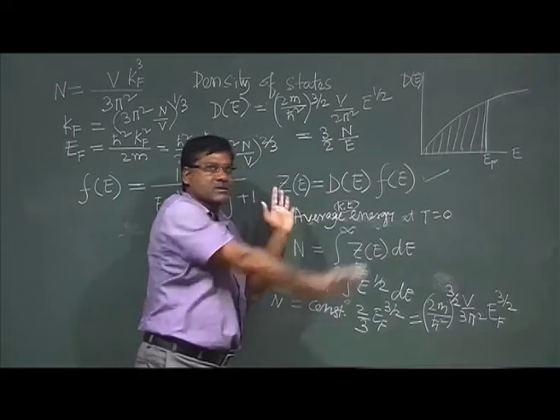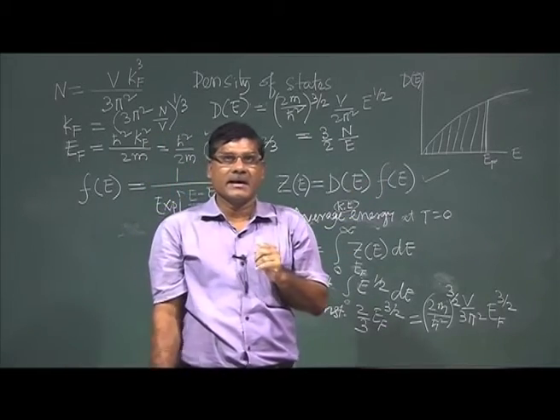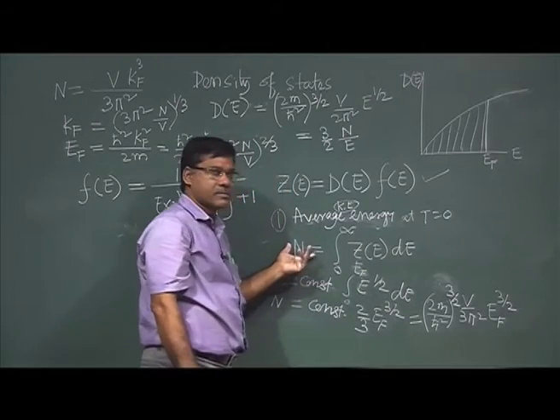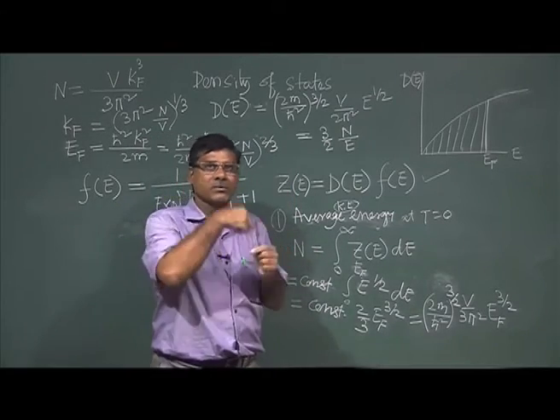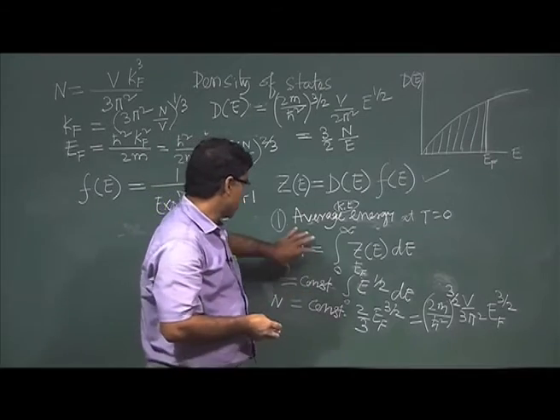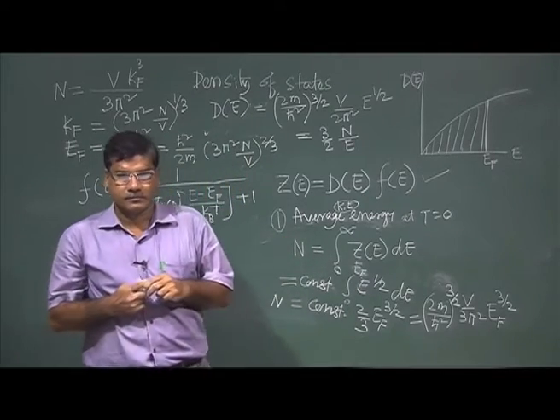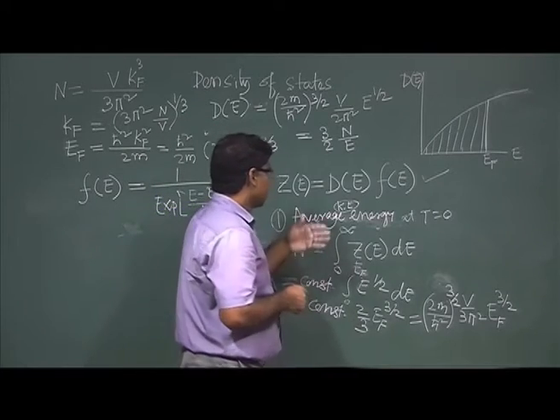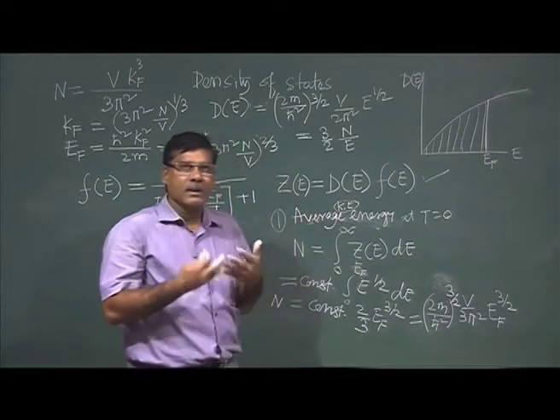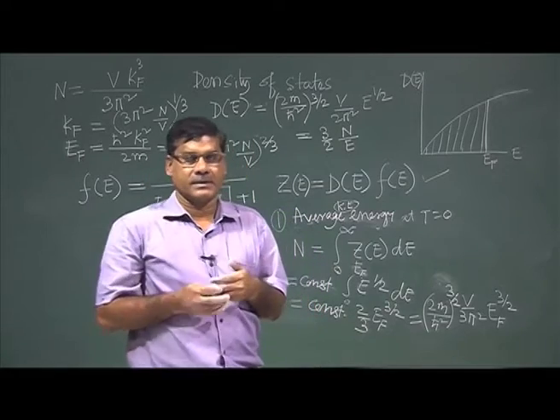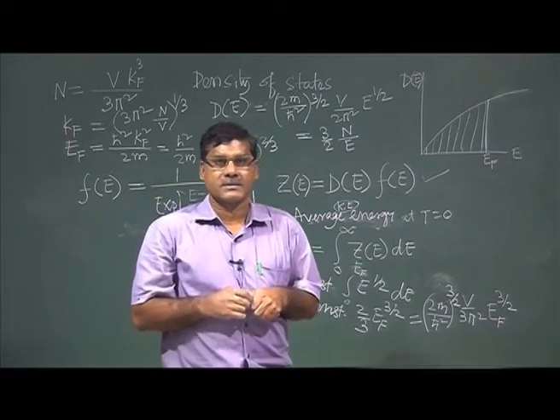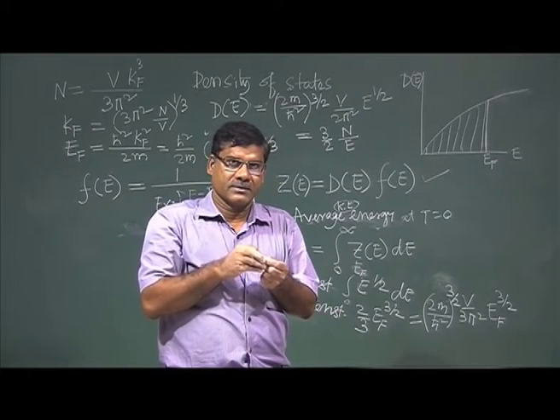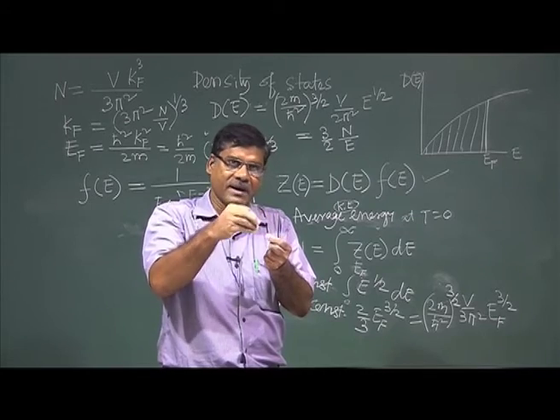If I integrate this from 0 to infinity energy, it gives the total number of electrons in the system. Now I have to find out the total energy of all electrons. They are staying in different energy levels, so each one has a different energy.